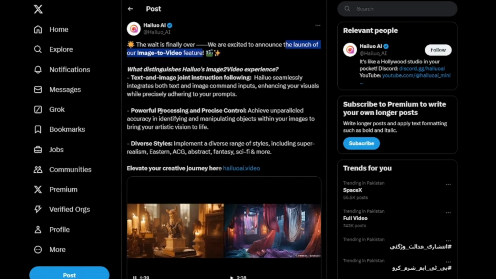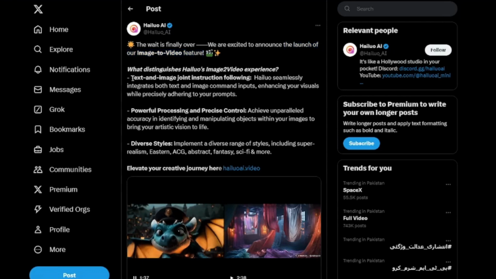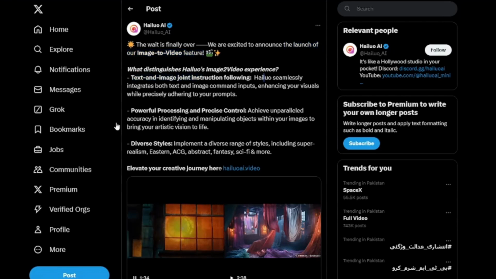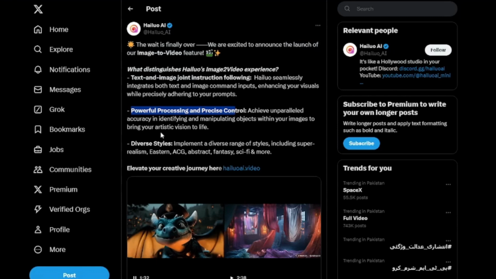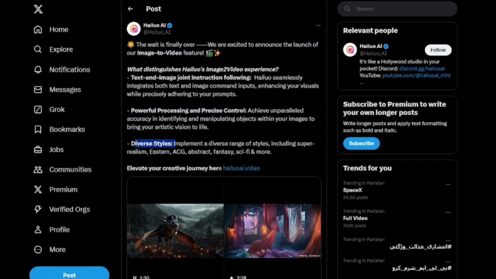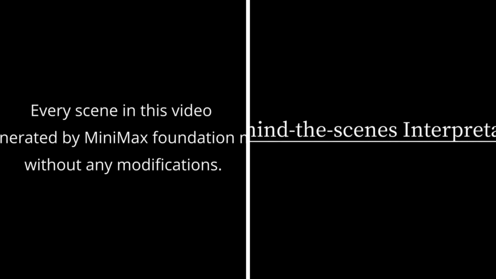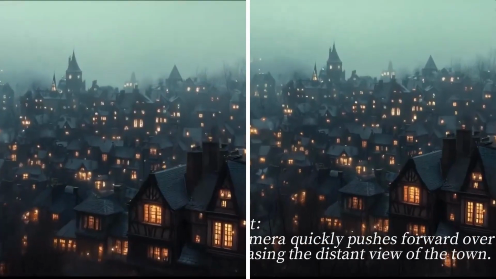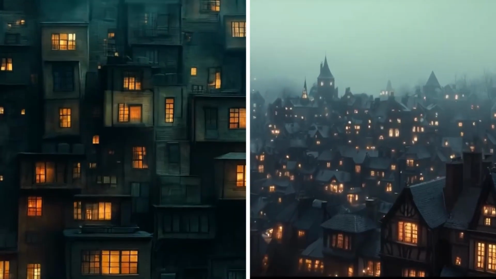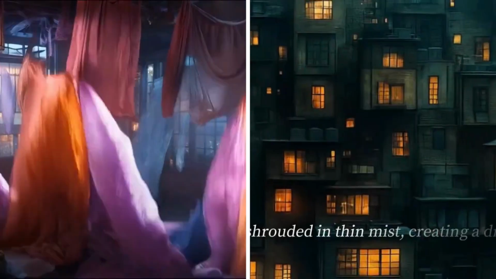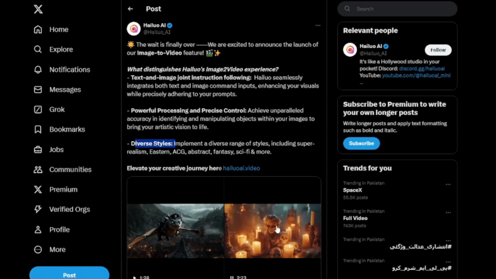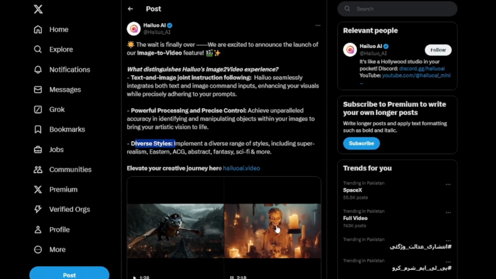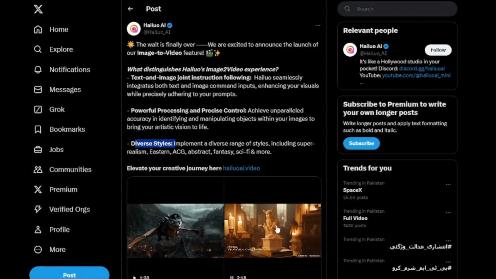They have also stated a few of the features as well, like text to image joint instruction following, powerful processing, precise control, and diverse styles. Over here, you guys can see they have also given us some before and after generations, showing how the video generation was before with only textual prompts and how it's going to change drastically with their image to video generation. No doubt, it is one of the huge updates and I'm very excited to test this out. We're going to do that in our full review of Hailuo AI.